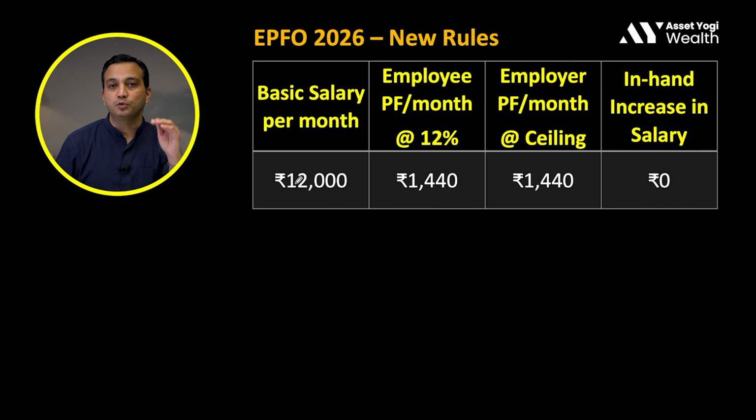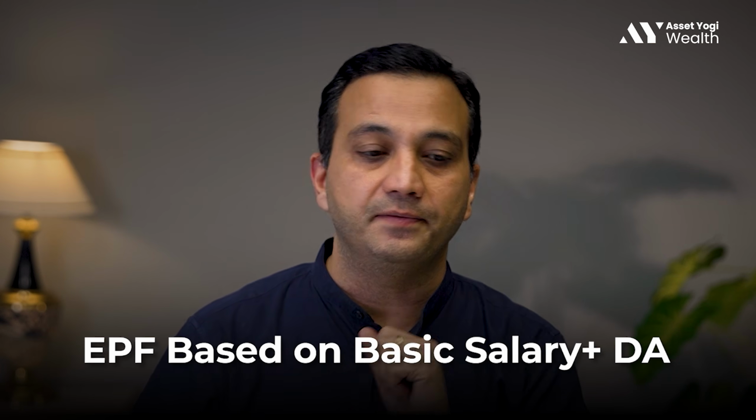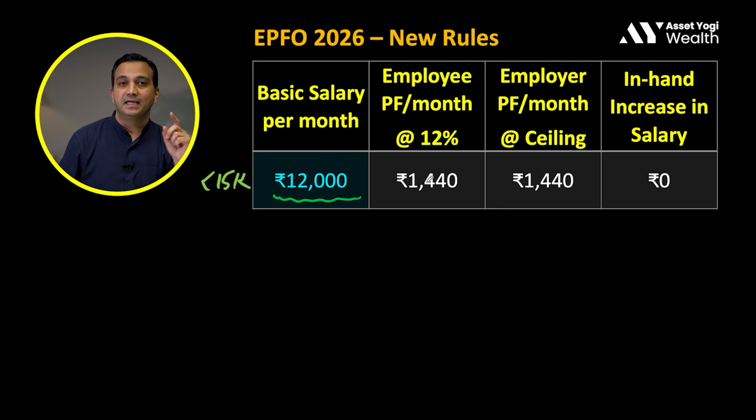Now let us understand this with an example. Here we are going to see different cases: less than 15,000, 15,000, and more than 15,000 of basic salary. Please understand, I am only talking about basic salary, not the complete salary, because our EPF deductions are decided on basic plus DA salary, right? So suppose somebody has a basic salary of 12,000 rupees, then the employee deduction will be at the rate of 12%. This is compulsory.